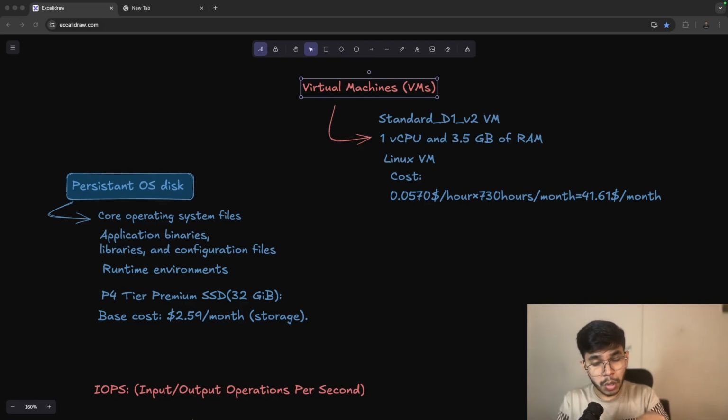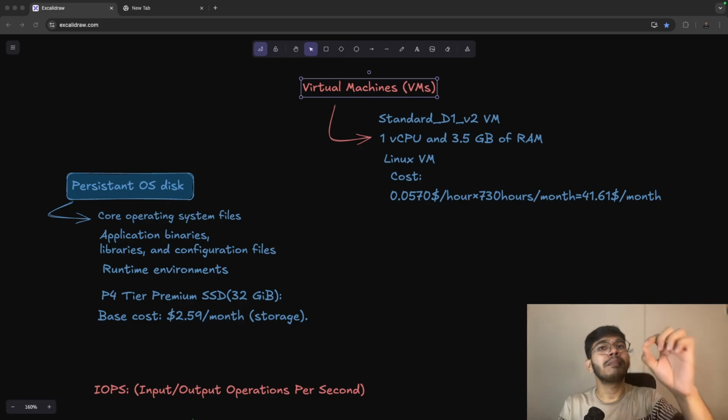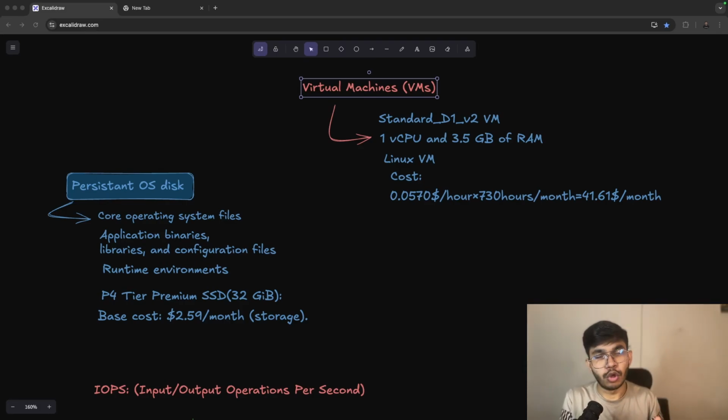But if we want to run those applications on the cloud, we need to take help from a cloud provider. What are the famous cloud providers? We can take the example of AWS or Azure or any other providers. These providers give us the opportunity to run our application on the cloud, not on our physical PC.